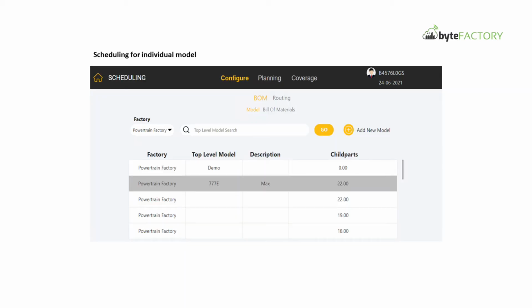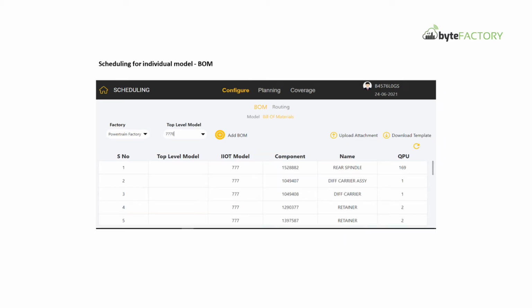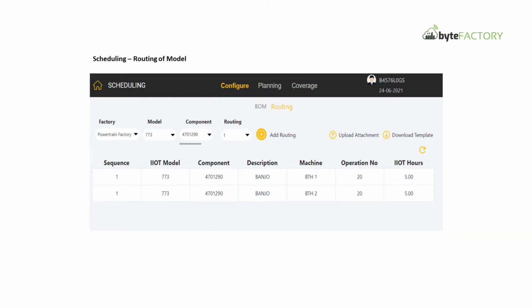Once logged in, the production or planning manager can do the component-based scheduling for individual models based on workforce, machine, material and methods availability, and also based on order forecast, actual delivery and the inventory. And you can even assign priorities for the production.